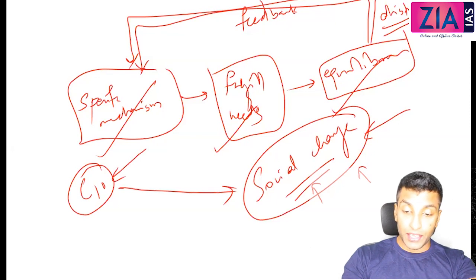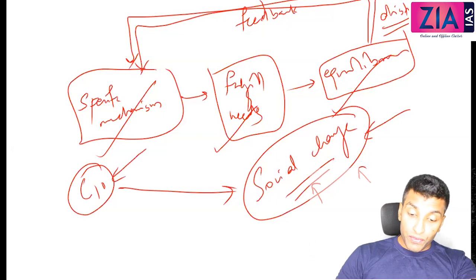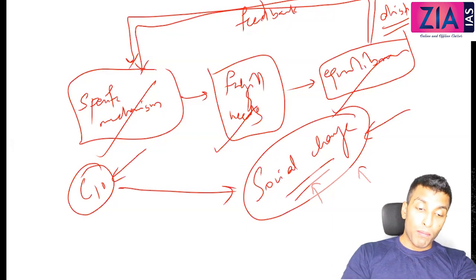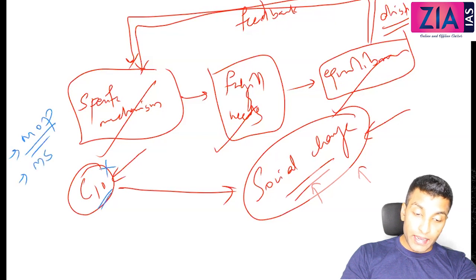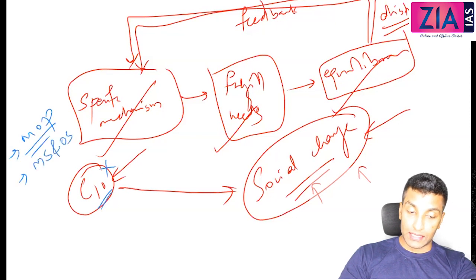The first topic is theories of social change. In fact, we have already discussed the Marxian theory of social change. What is that? Mode of production. That I am not going to discuss under chapter 10 again. Durkheim's theory of social change, we have discussed in terms of mechanical solidarity and organic solidarity. That again we don't discuss there.